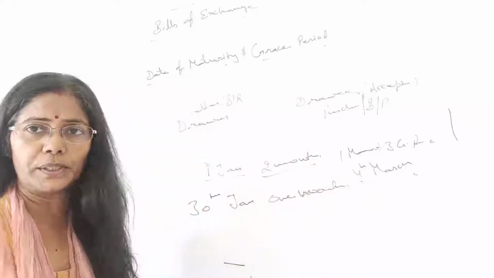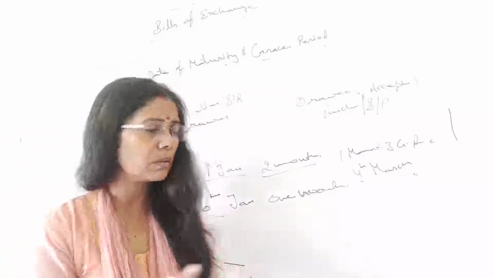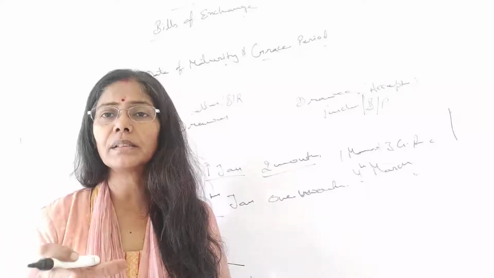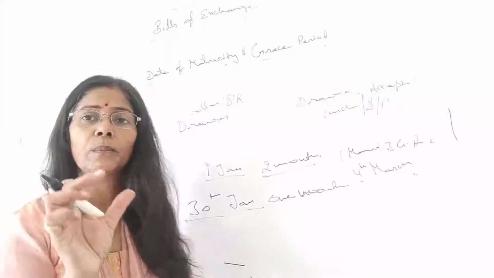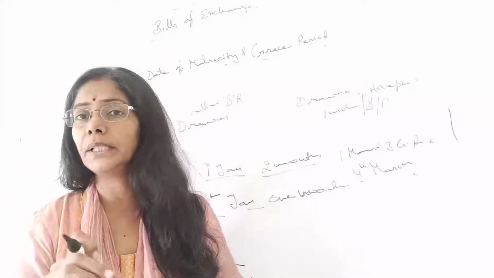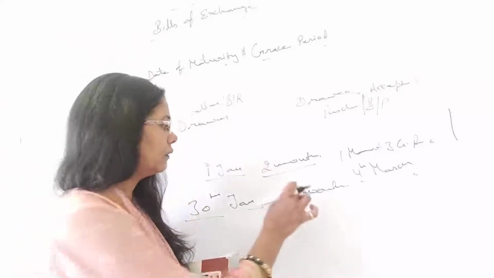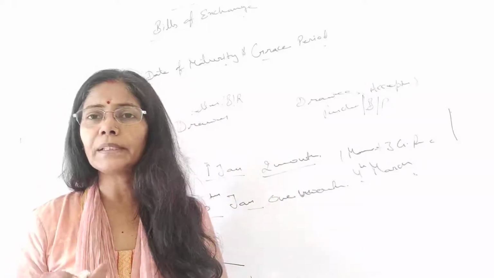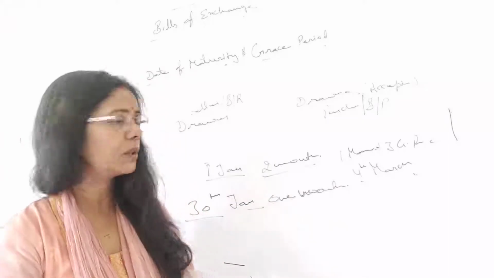So what will be the due date? Students, 30th January, and if we count 1 month, that should be 30th February. But do we have 30 days in February? We don't. And the year is not given, so if the year is there, we have to calculate whether it is a leap year or not. If it is a leap year, then 29th February will be the end of the month, and if it is a normal year, then 28th February will be the end of the month.